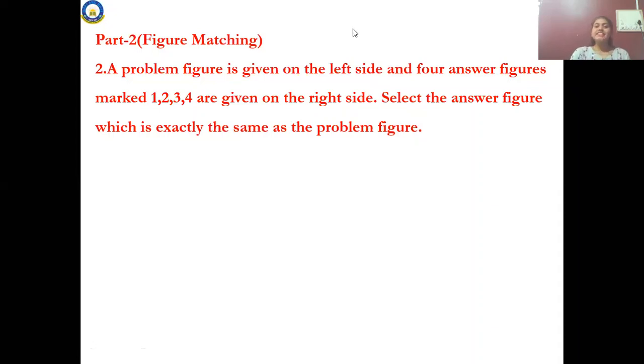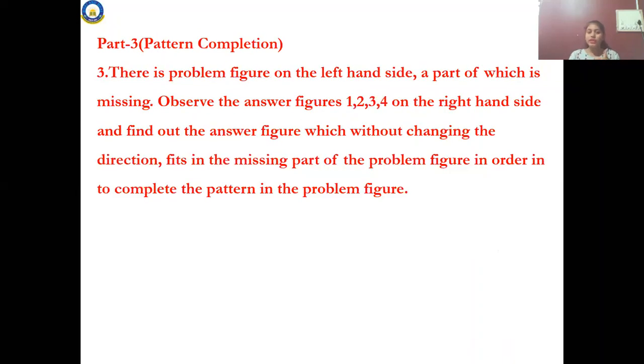The second chapter is figure matching. In the first chapter, you are given four figures, three with similar characters or features, and you take out the different one. But the second chapter is different.